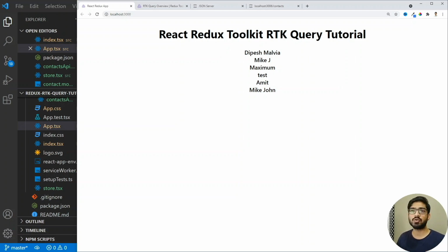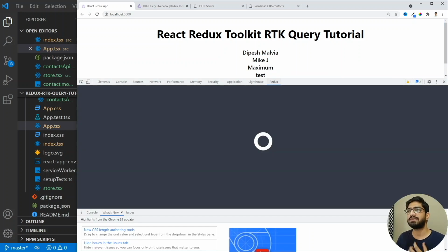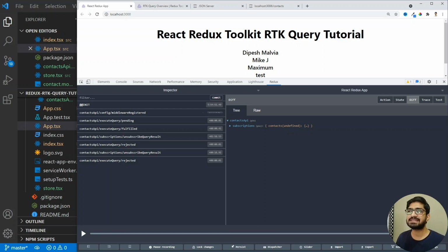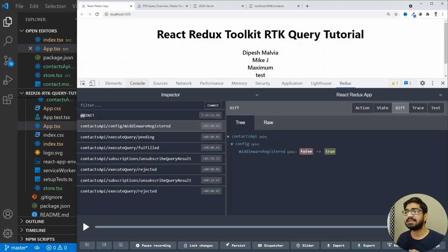So now what we are going to do next is go to the inspect element, and let's see what we see in the Redux tab. The first step is the middleware registered. So it actually registers the middleware. So if we find this, let me zoom this a little bit. Then we see that we have a middleware registered. Initially it was false, then it changed to true. Then we make an API call, so that's why it's in the pending state. Then it becomes fulfilled. And if it's rejected, then we're going to have a rejected state.